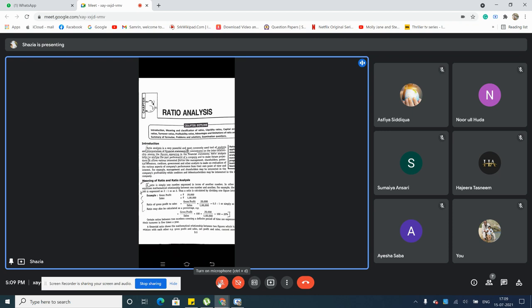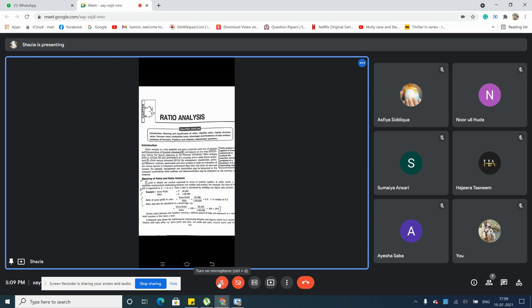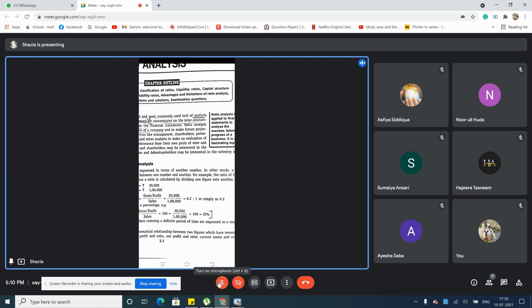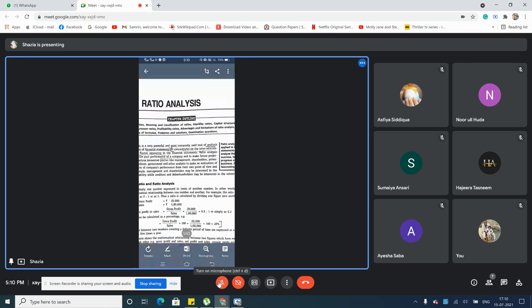Then, this is the ratio of gross profit to sales. If you want to find the same in the form of a percentage, the ratio may be calculated as a percentage also. Gross profit divided by sales is multiplied by 100, so 20,000 divided by 1 lakh into 100 is 20%.